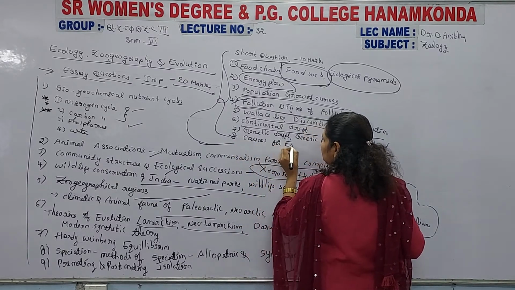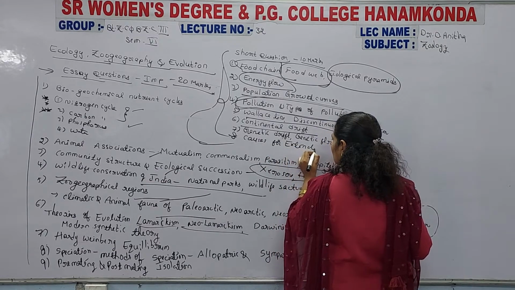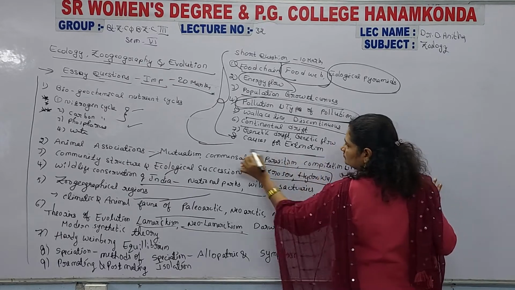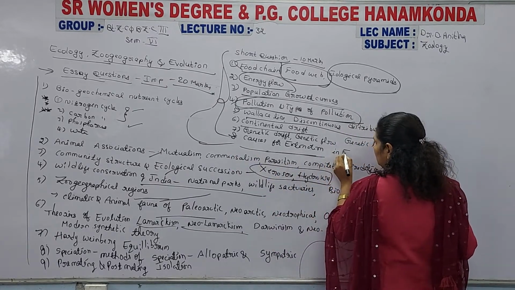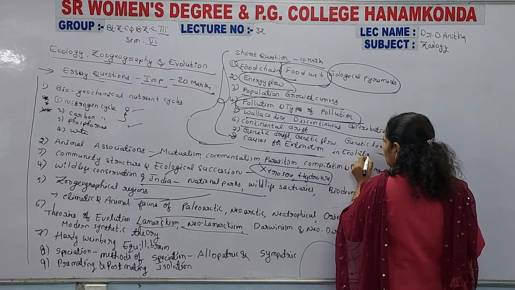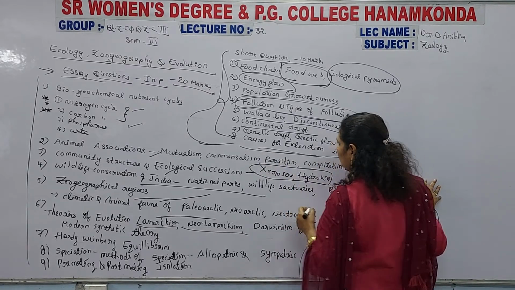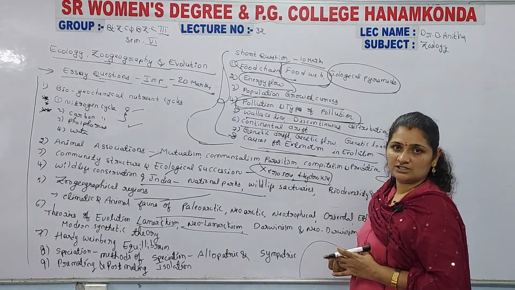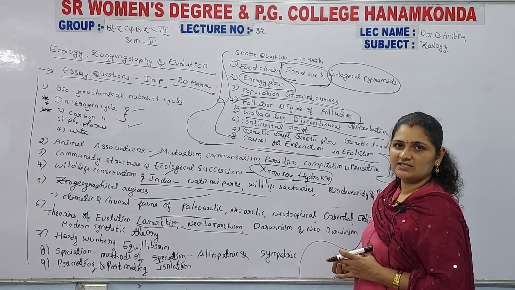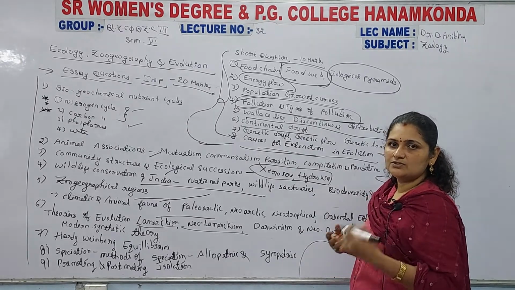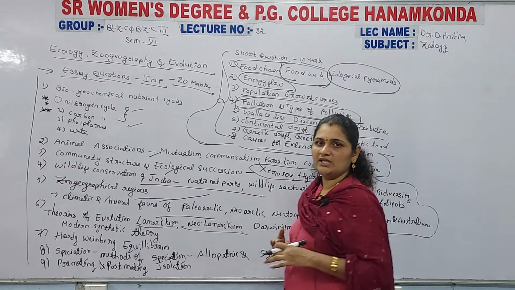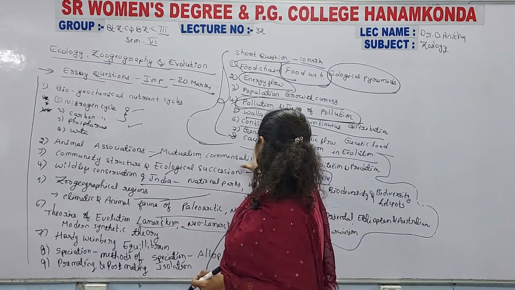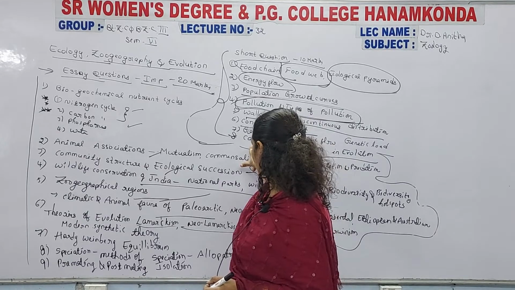The causes for extinction in evolution is one question. It is very important for a short answer, but not for an essay. The reasons for extinction, how organisms become extinct, what reasons are involved, and how the extinction of organisms impacts evolution, that is the question. Include this in the short questions but not for the essay.